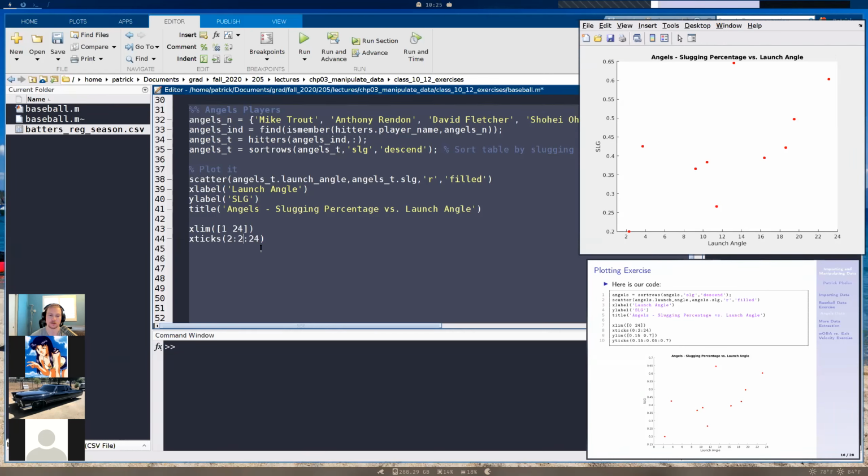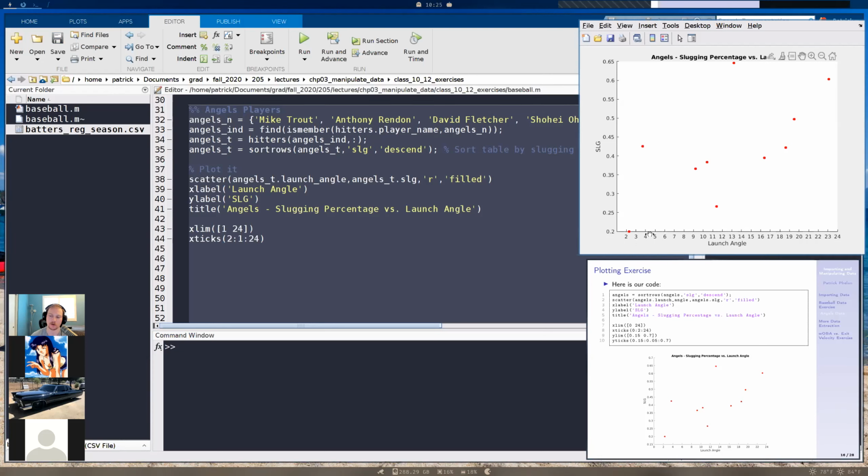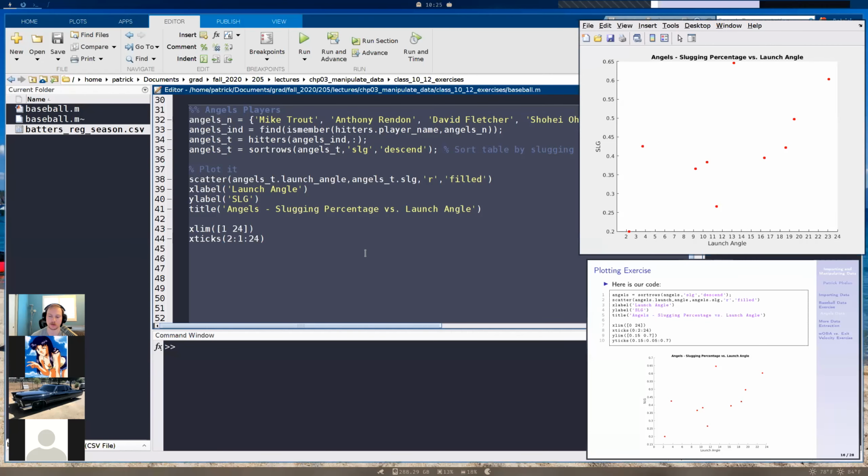So we can change this from 2 to 24, but this time with an interval of 1. Now if I do that, we got a whole lot more tick marks here. But I want to go from a starting value of 2 degrees, in intervals of 2 degrees, and then go to 24 degrees at the end. This looks a bit cleaner.